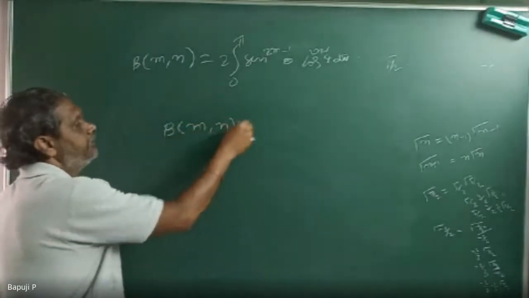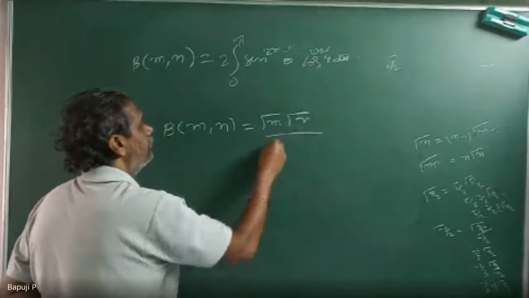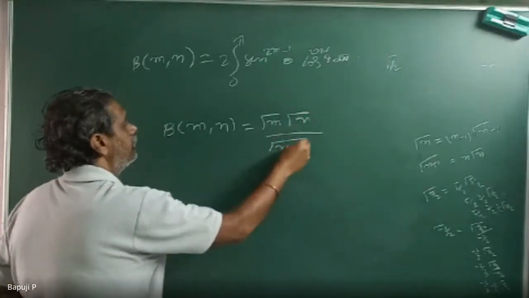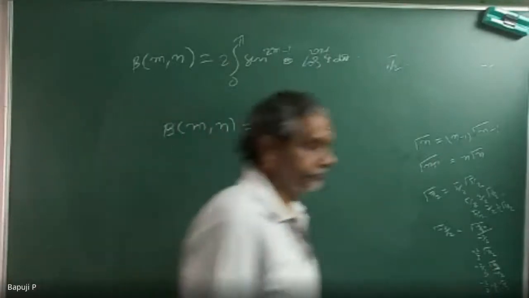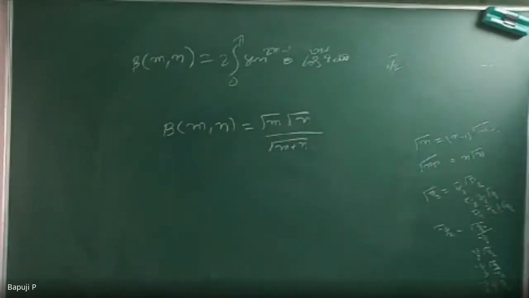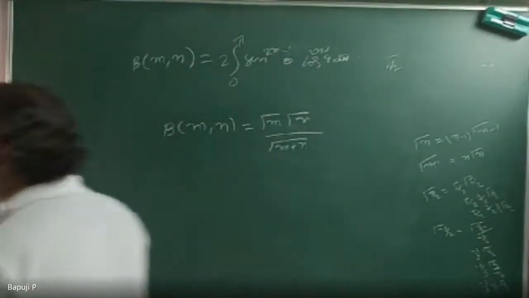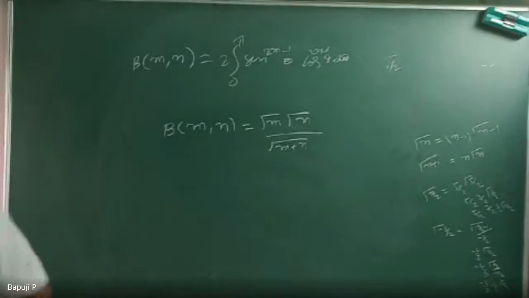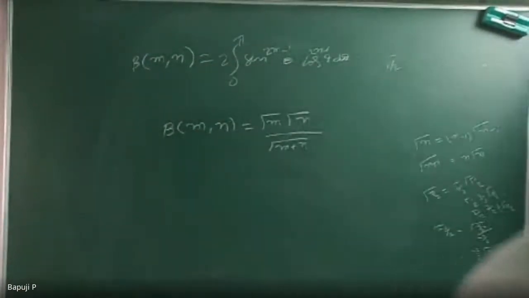Beta of m n is equal to gamma m into gamma n by gamma of m plus n. Note down. Proof not required. Proof is there.